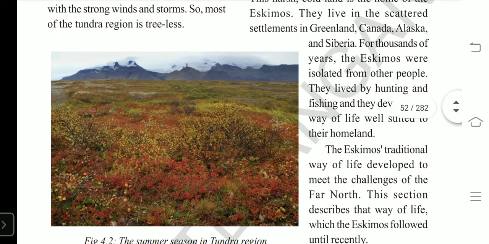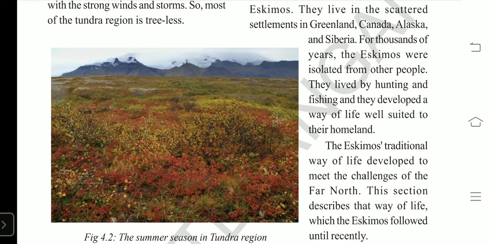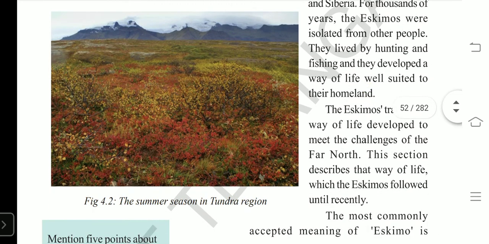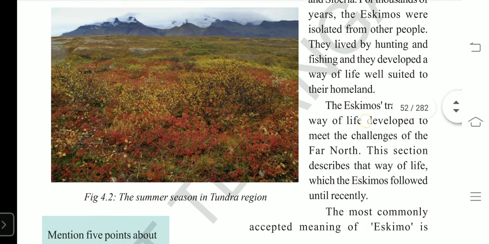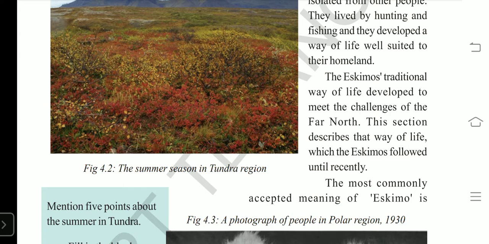We see only some kinds of colorful plants. This is figure 4.2. See, what do you see here? Some lichens, mosses, berries grow. If we cannot say trees, some small plants grow in the Tundra region.